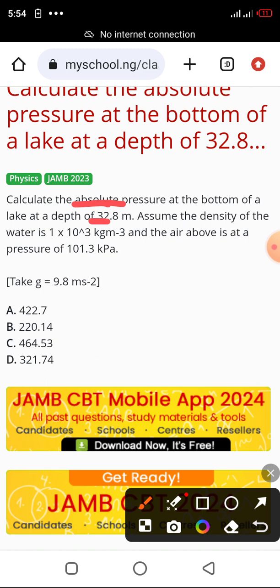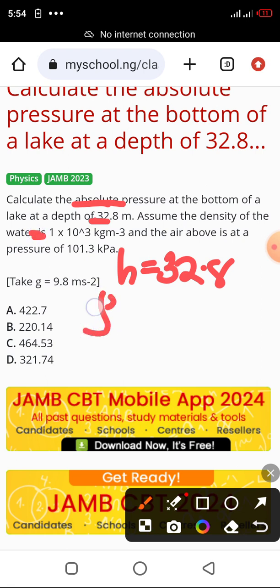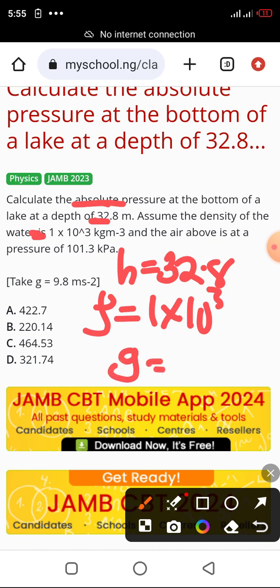From the question we are given a height of 32.8, and also we are given the density rho of 1 × 10^3 kilogram per meter cube, and we are also given g, acceleration due to gravity, which is 9.8.